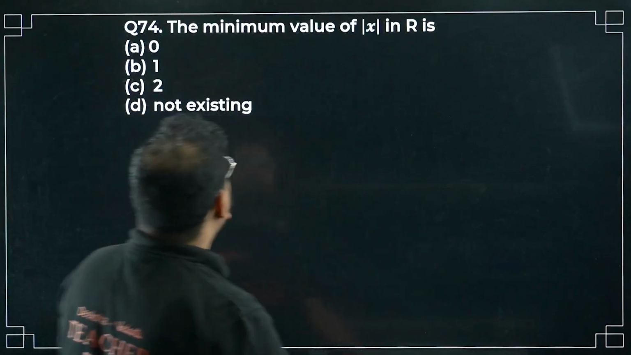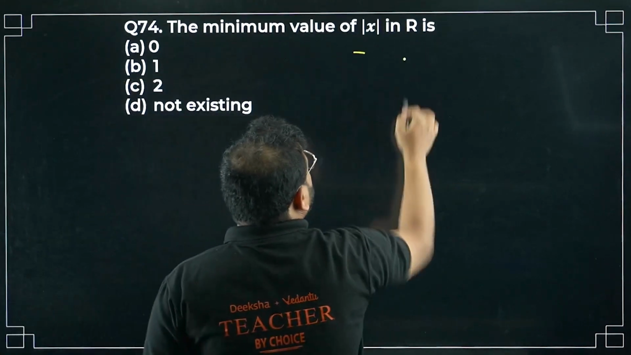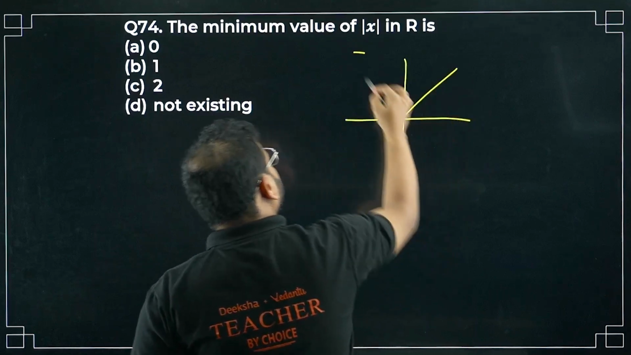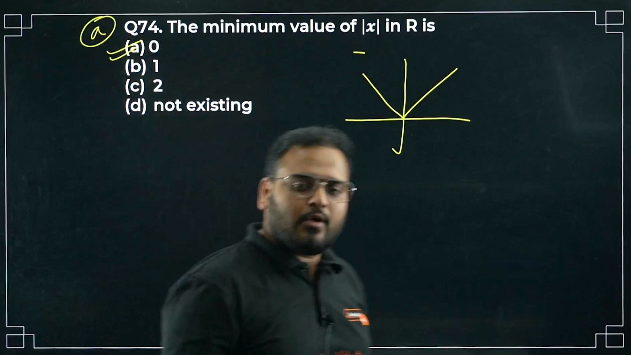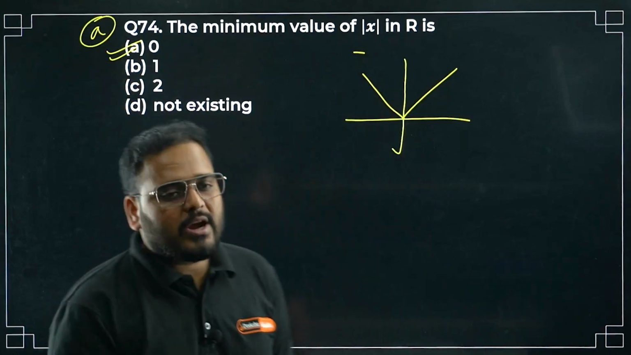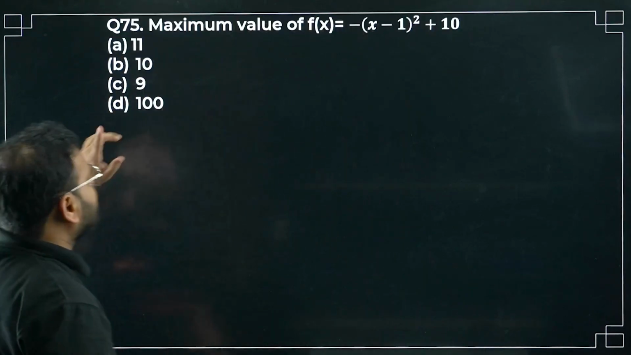74 now. The minimum value of this is 0 only. Option A is correct. Looking at the question, getting the answer as 0. That's how quickly you can solve this kind of questions. Moving on to 75 now.